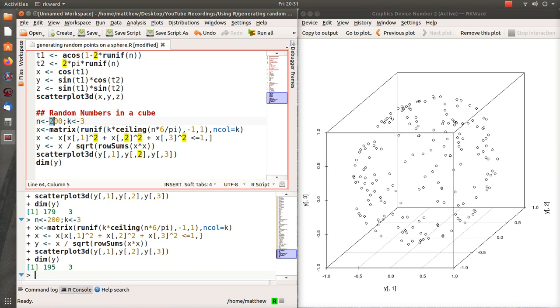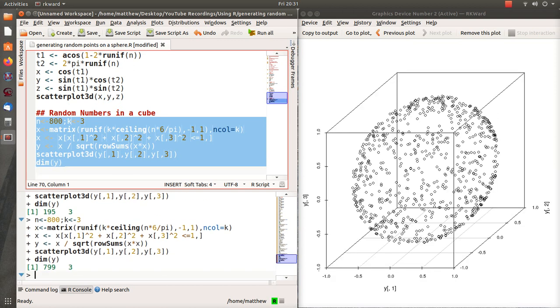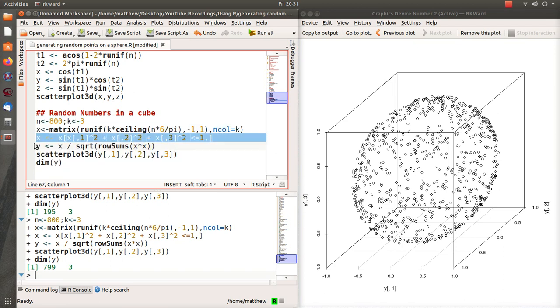So let's do 800. And here it is. Those are uniformly distributed around the sphere. And this time, the theory got us 799. So again, I'm just approximating how many we're going to need based on theory. If you needed exactly 800, you'd have to do it one at a time, see if it meets the condition of the length being less than 1 or not, and then keep going until you get to 800.